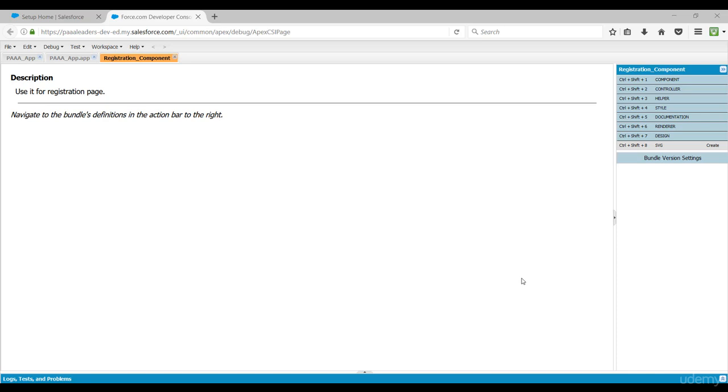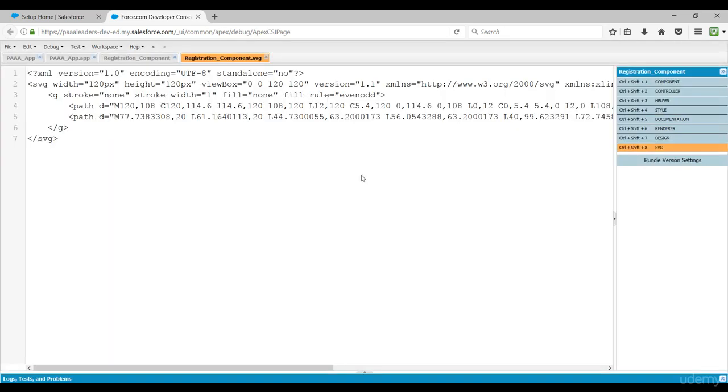So now we'll talk about the last resource in the bundle, and that is the SVG resource. Let me open this SVG resource. There is some code there in this SVG tag.